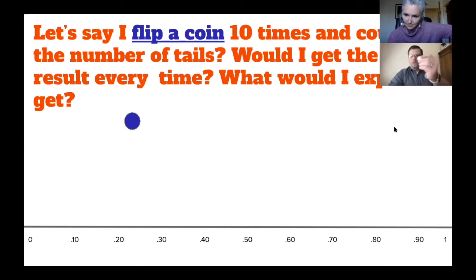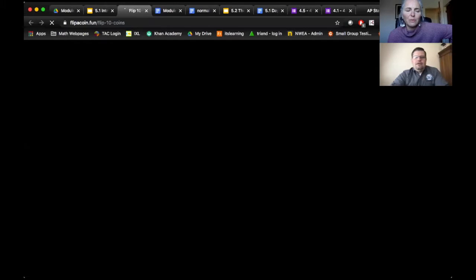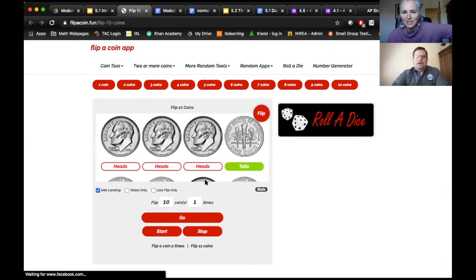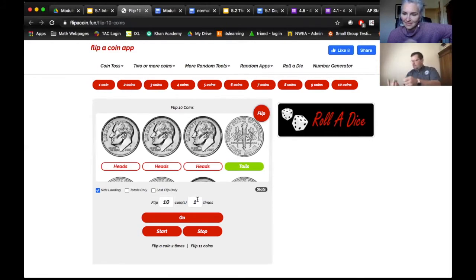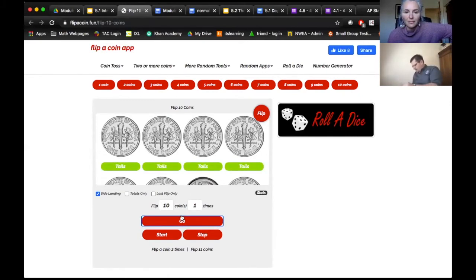It could be only 1 tail, or I could get old George 9 times. It could happen, but we would be a little surprised if it did. So she's got 10 flips here. I'm going to flip 10 coins 1 time. I'm going to hit go.